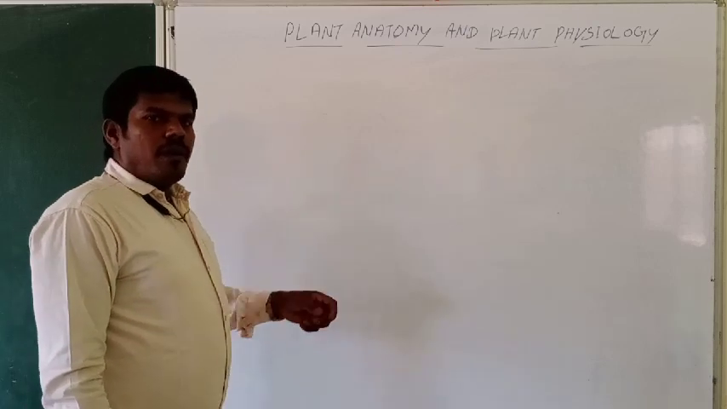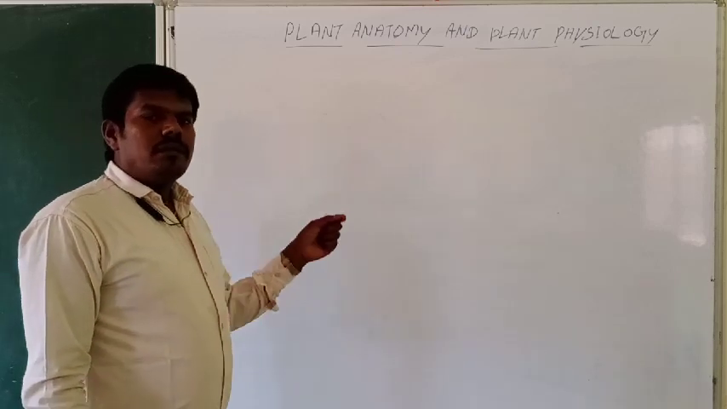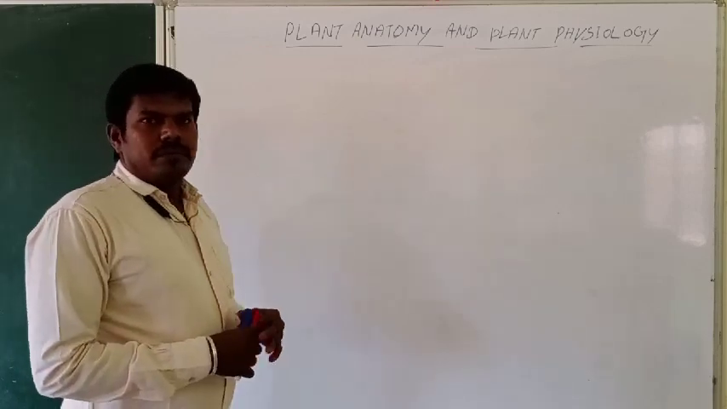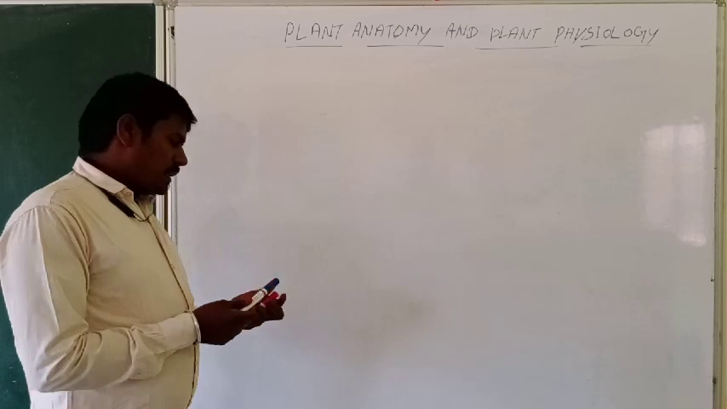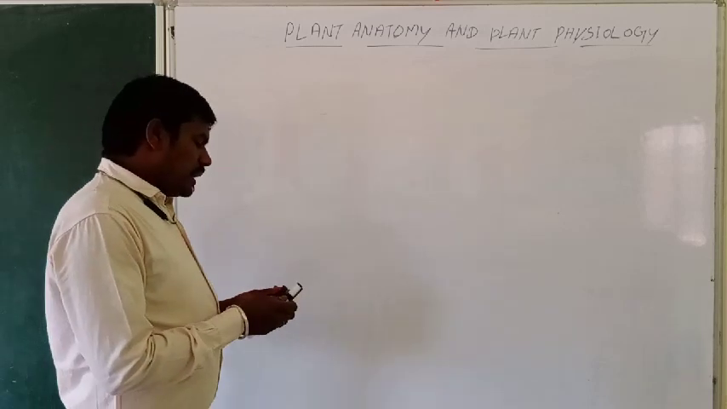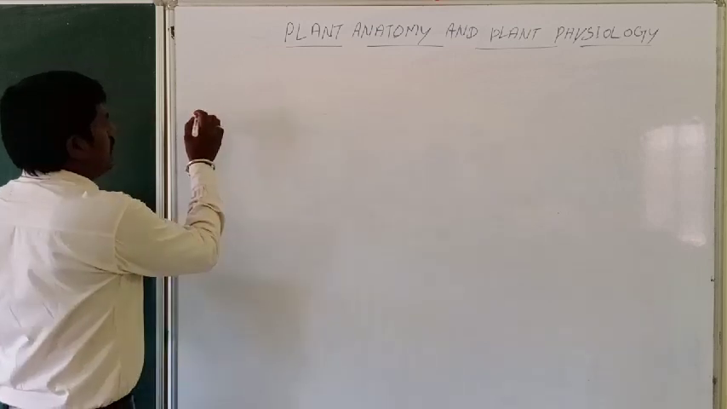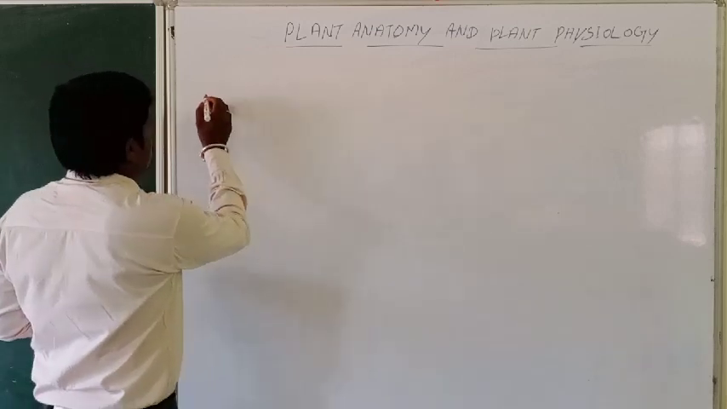In the previous class, we discussed the tissue system and its function. Today, we are going to learn about the tissue system and function. I will explain one by one. Yesterday I explained the three kinds of tissue systems present. What are they? Anyone tell me? Three types only, as classified by Sachs.